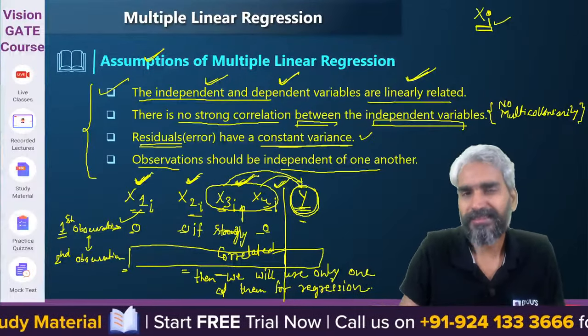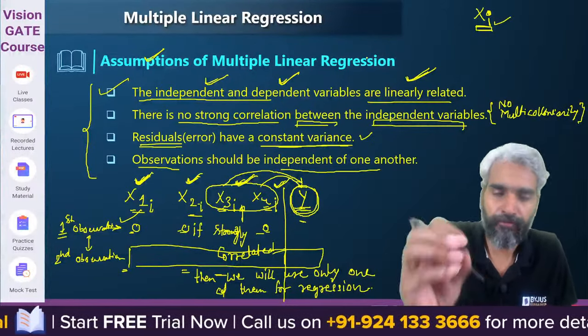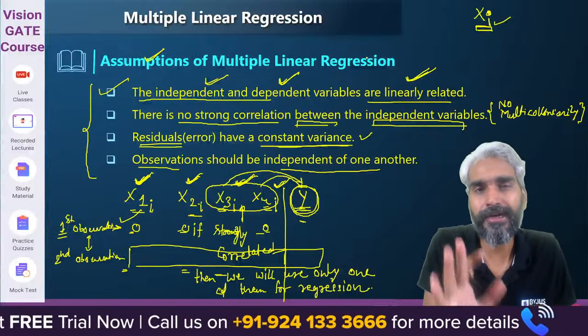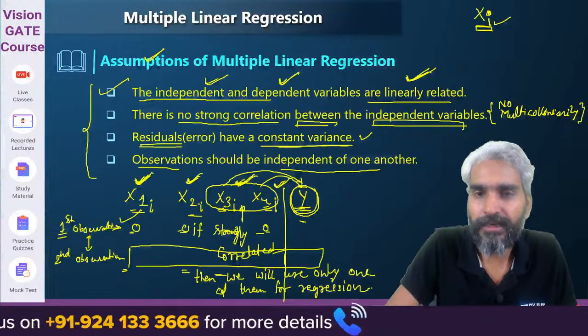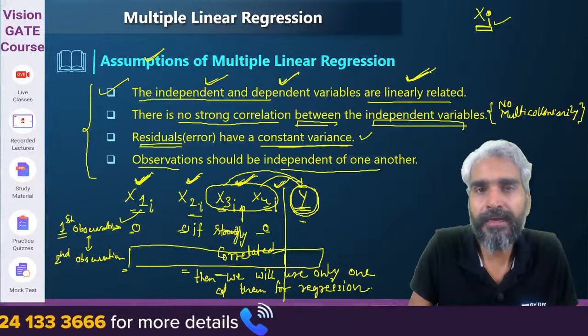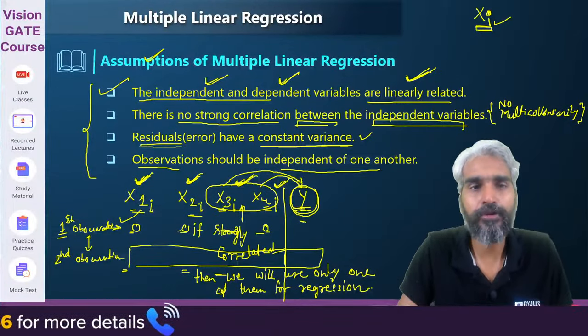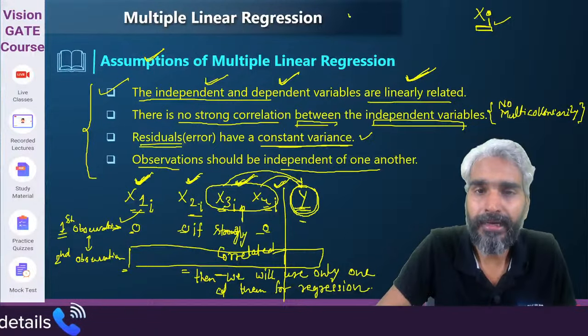So for today's session, let us keep it short and simple. Just like simple linear regression, we can also try to minimize the error in multiple linear regression.